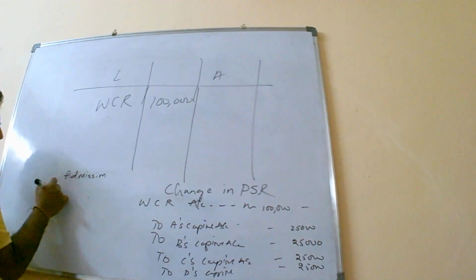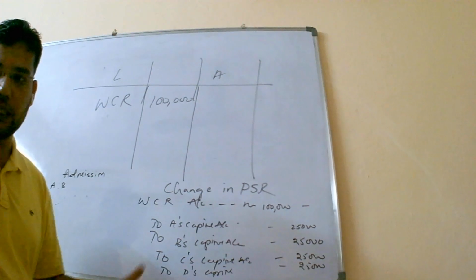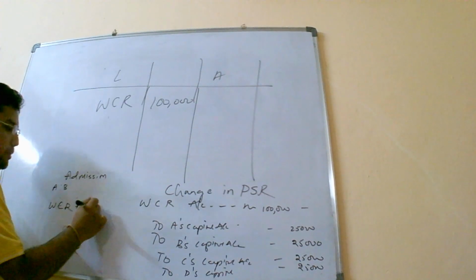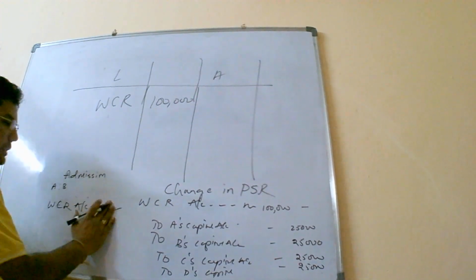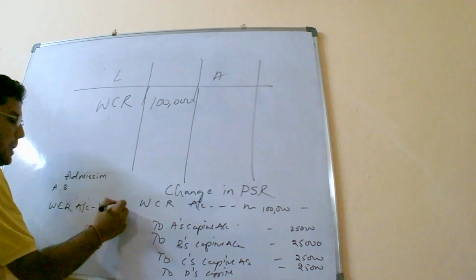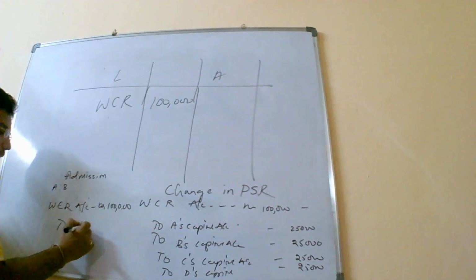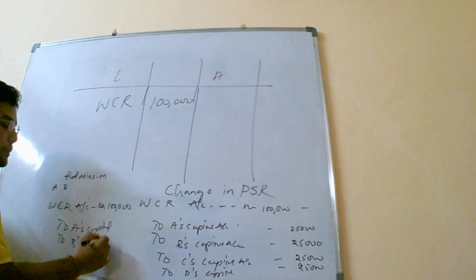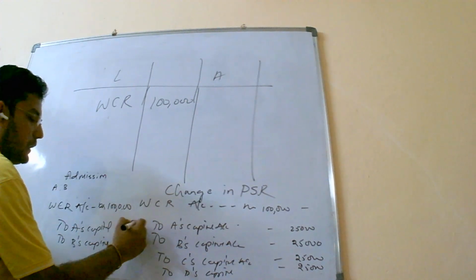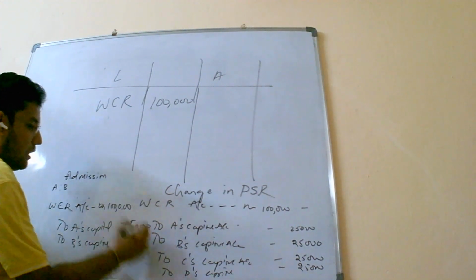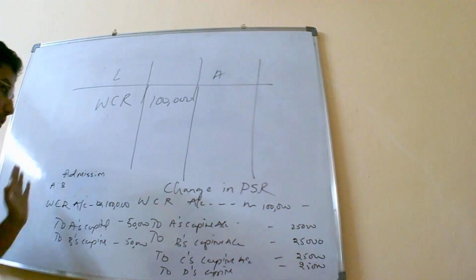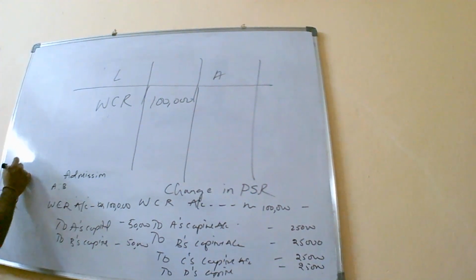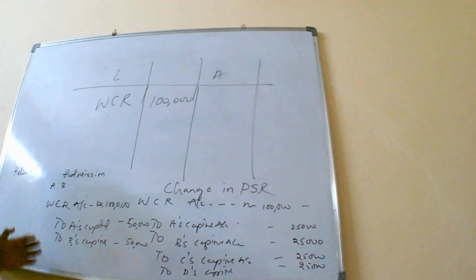and C joins. So A and B are sharing the profits equally. So in such case, the entry will become WCR account debit, that will be nothing but 1 lakh to A's capital and B's capital in their old profit sharing ratio. Which ratio, sir? In their old profit sharing ratio, this will be distributed. That is 50,000 each. In case of change in PSR, it is to all the partners; in case of admission, it is only to old partners.